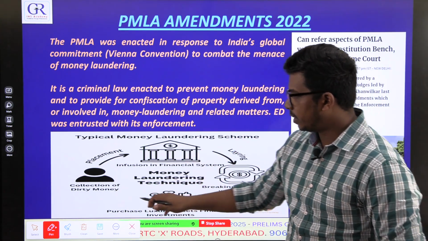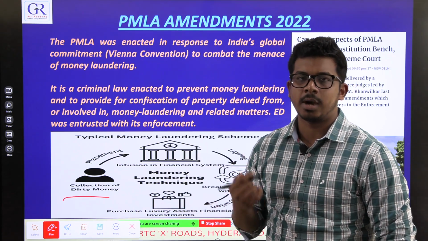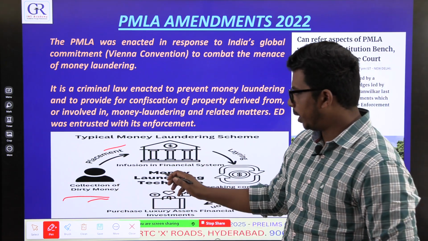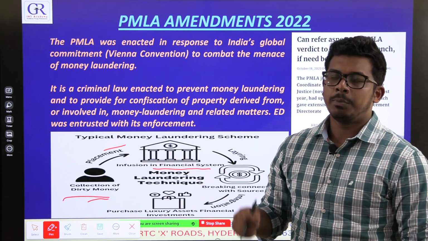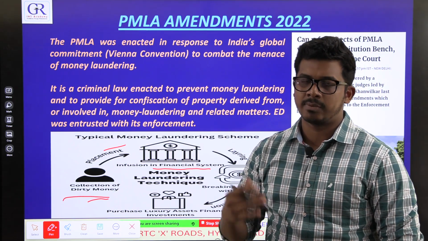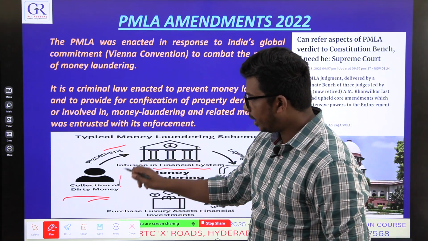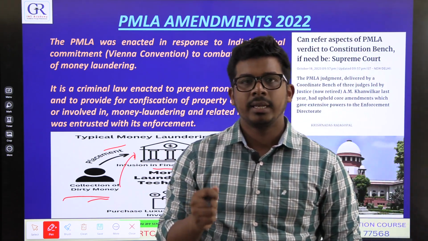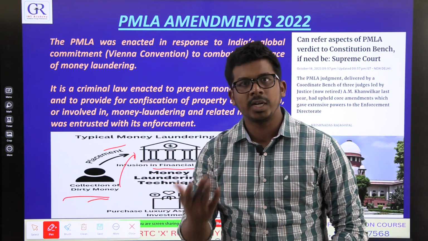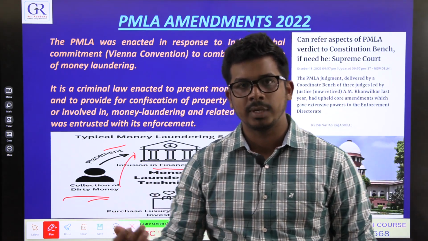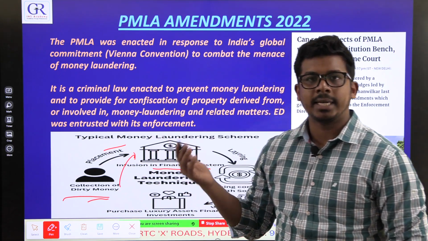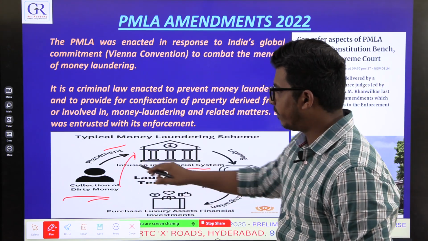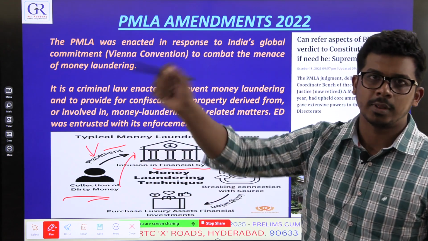So how do they do it? First is the collection of dirty money, that means obtaining black money through illegal methods. Then they place it into the formal financial system. They will put it into a bank account, transfer it to someone, or buy a house or something. So immediately they convert it into white in the first stage, placement. But the moment they have converted it into white, the information is in the public domain. Any public authority, income tax or someone, can track it. So now they cannot keep it directly. They have to change it into some other form so that other authorities cannot track it. So the first stage is called placement.